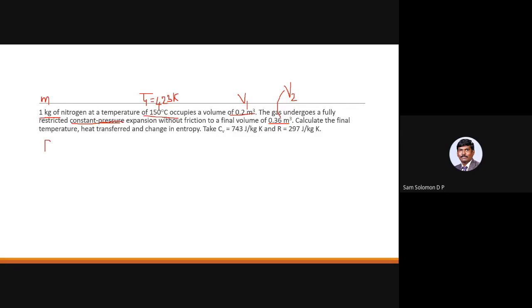To find out the final temperature, you can use the same relation: P1 V1 by T1 equal to P2 V2 by T2. I don't have the answers with me, so you have to solve simultaneously so that we can check what values we get. Because they have said it is a constant pressure process, I can cancel out P1 and P2. So now T2 is equal to T1 times V2 by V1.